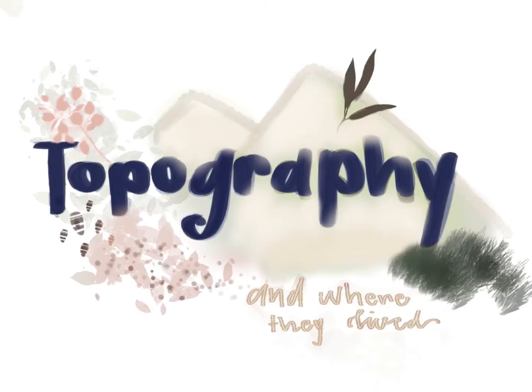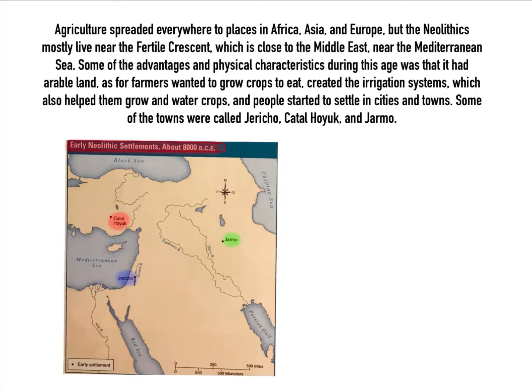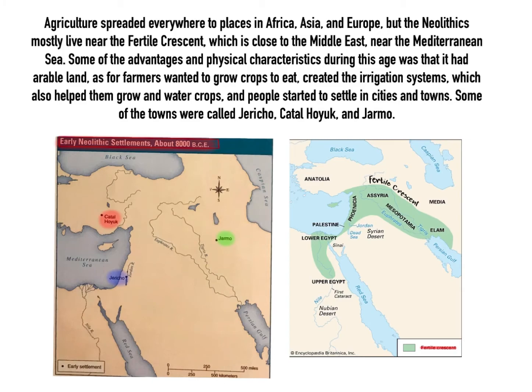Topography and where they lived. Agriculture spread everywhere to places in Africa, Asia, and Europe, but the Neolithics mostly lived near the Fertile Crescent, which is close to the Middle East near the Mediterranean Sea. Some of the advantages and physical characteristics during this age were arable land, as farmers wanted to grow crops to eat, and irrigation systems, which also helped them water crops. People started to settle in cities and towns, such as Jericho, Catalhoyuk, and Jermo.